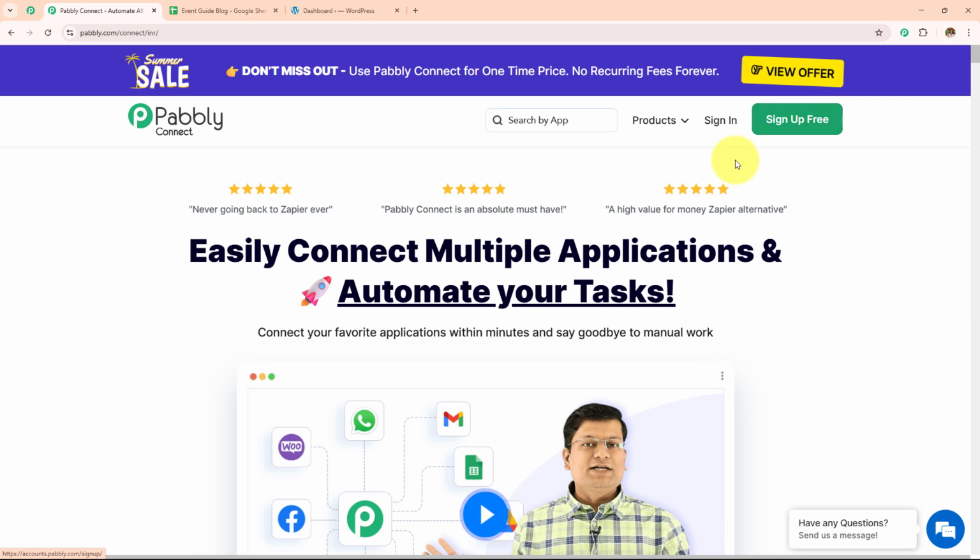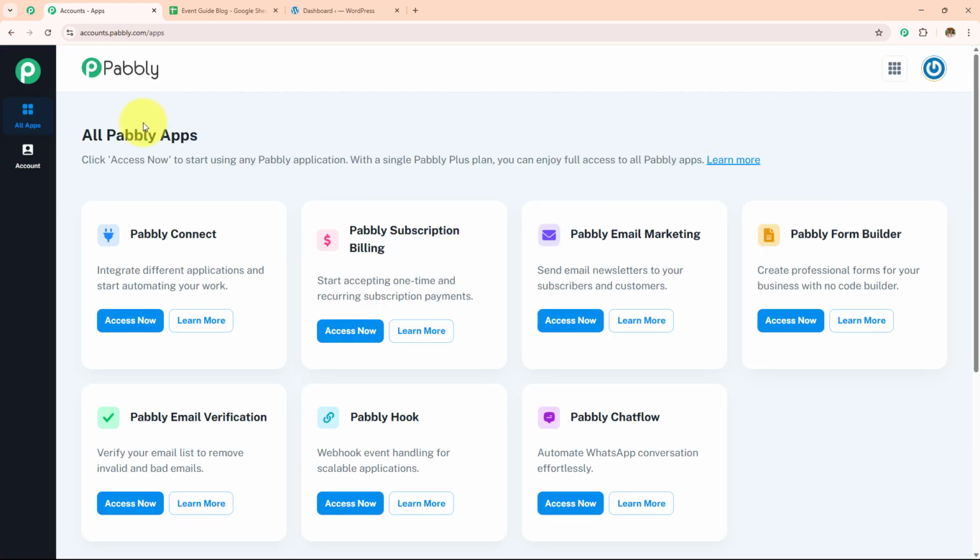If you are an existing user, click on this sign in. And if you are a new user, click on this sign up for free, and this will give you 100 tasks free on a monthly basis. As I'm an existing user, I'll click on sign in. And here the all Pabbly apps page has appeared, which is showing me all the Pabbly applications. I'm going to click on this Pabbly Connect, access now.